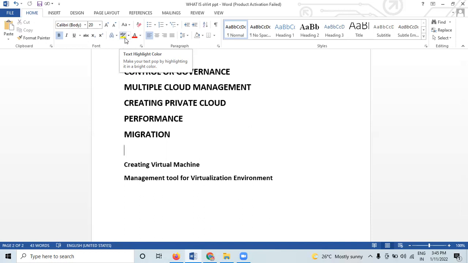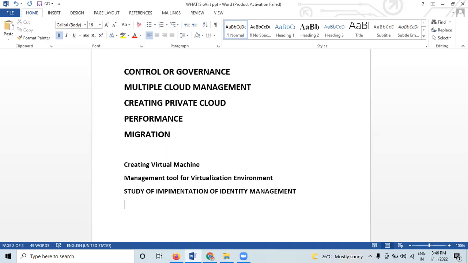So here, implementation of identity management. The practical name is study of implementation of identity management.